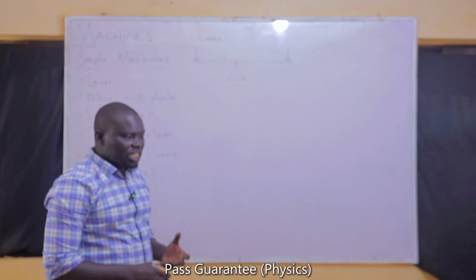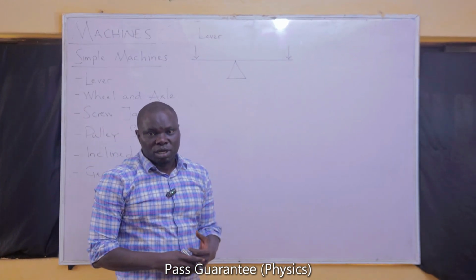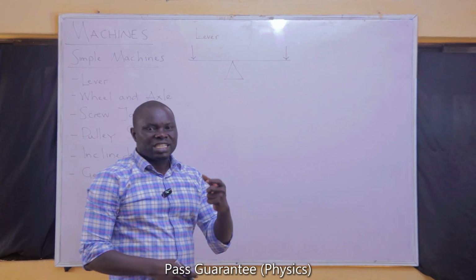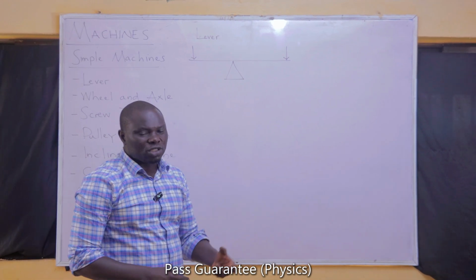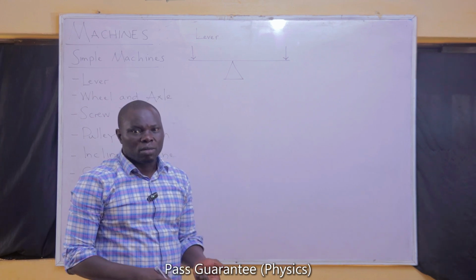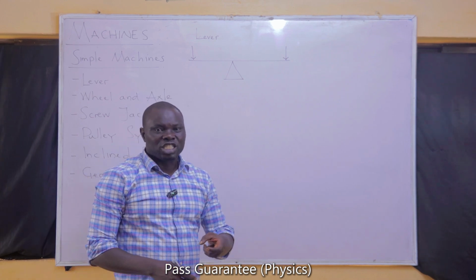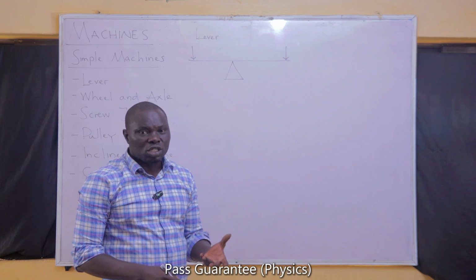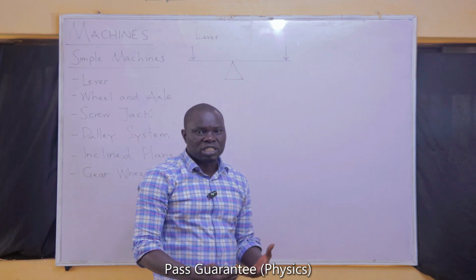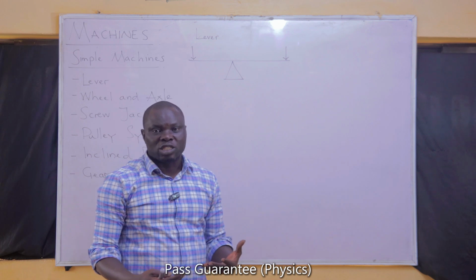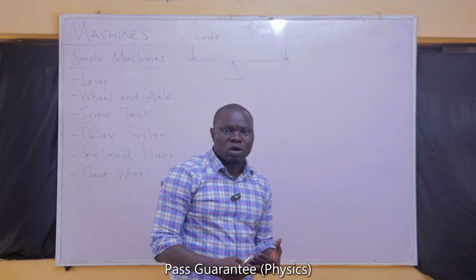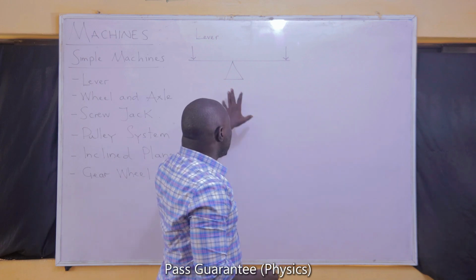Of course, the object that you want to carry with that machine becomes the load. There is a particular force that the machine is expected to help you overcome. That force that the machine is expected to help you overcome is your load. There must now be a force that you must give to the machine. All machines cannot work on their own. That is why they are machines and they are not humans. It's only humans that can work on their own intuition. Machines cannot do such.